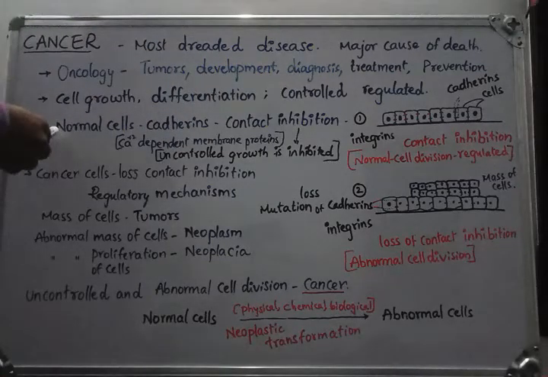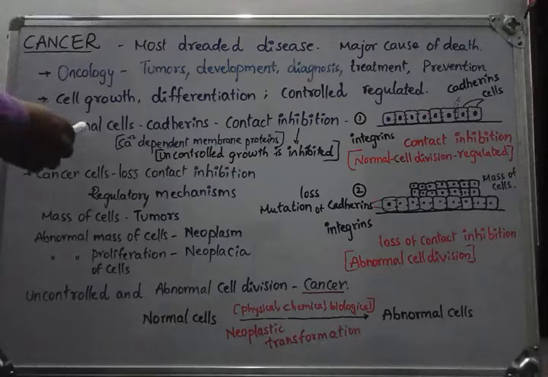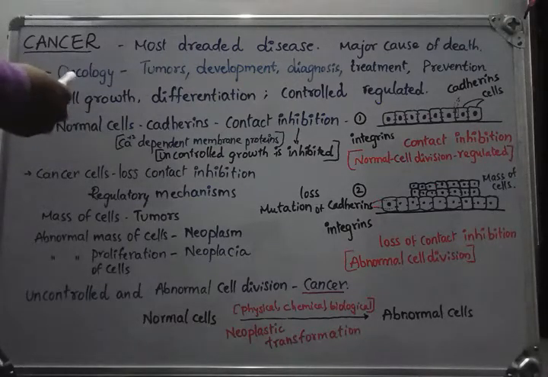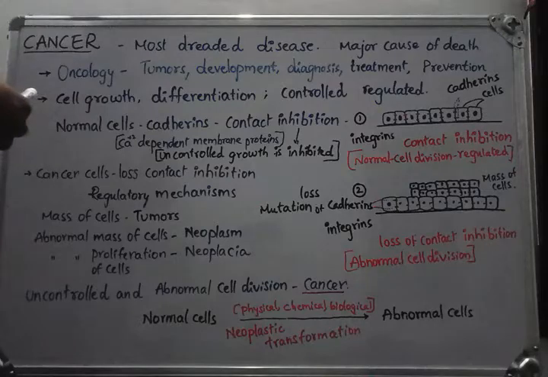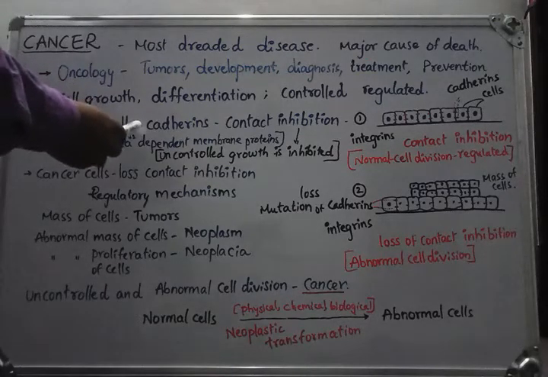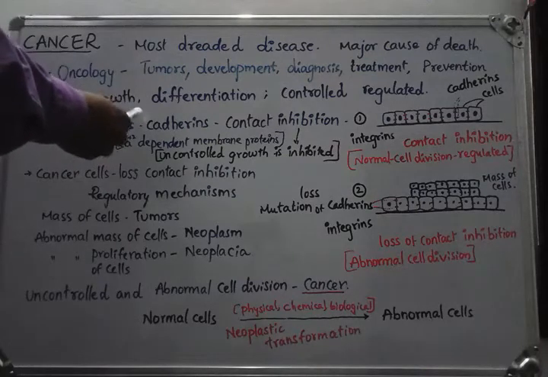Now one example we are studying under cancer is how normal cells control the cell division process. Let us observe that a number of cells are joined with each other by means of intercellular junctions. We studied that three different types of junctions are present, which are adhering junctions, gap junctions and tight junctions. But in our context, we are studying only the adhering junctions.